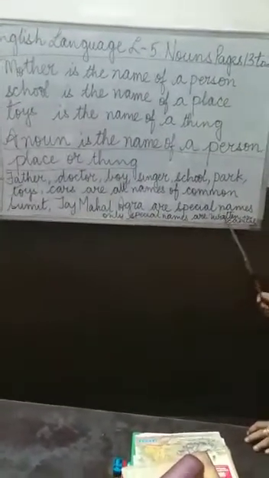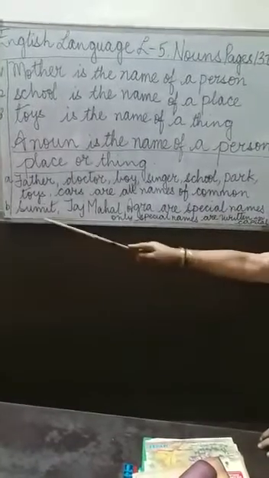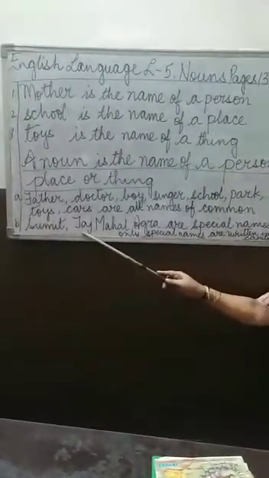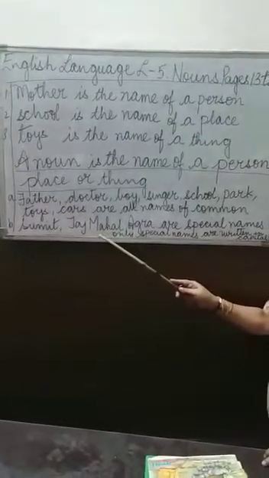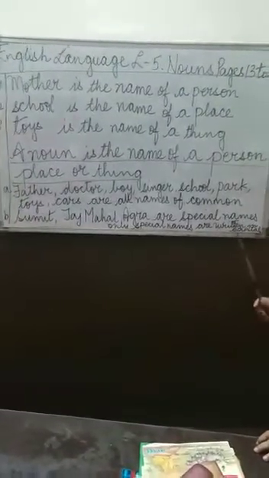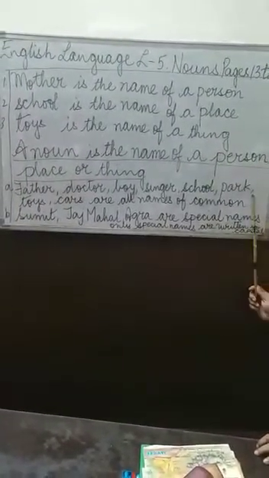Only special names are written in capital. Now see how I have written Sumit, the first letter is always capital. See how I have written Taj Mahal, Taj is capital T, Mahal is capital M. Agra is capital A. So for special names, you write the first letter in capital. Rest are all common. So now let's go to the book.